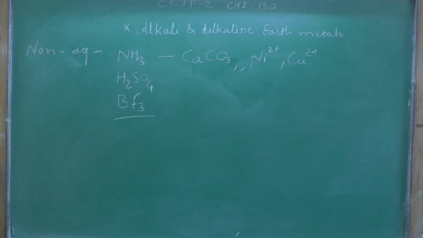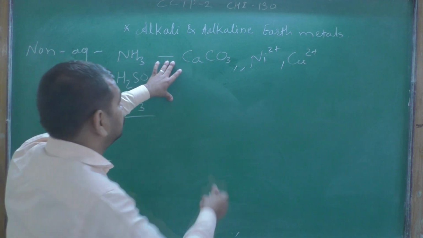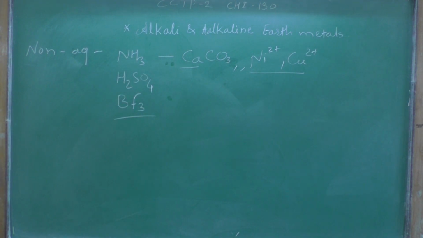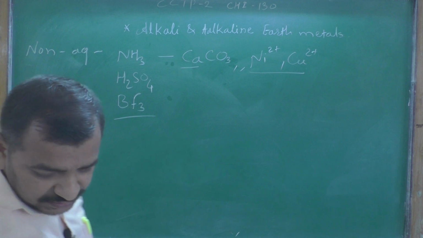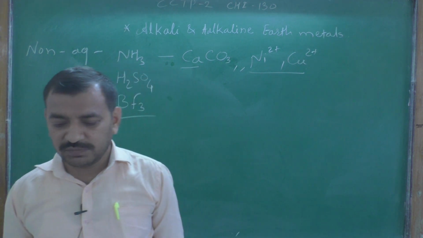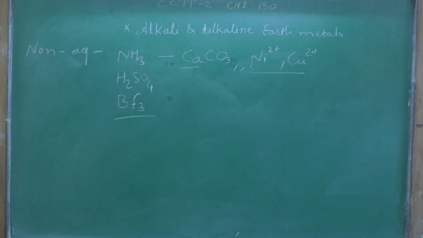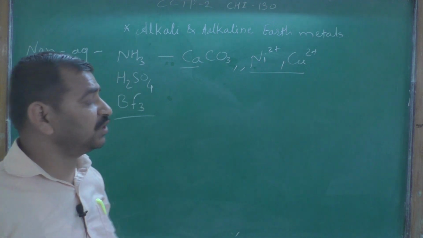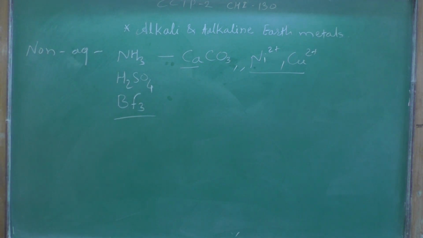In the case of calcium carbonate and nickel salts, metal-containing salts in some cases show high solubility because of high permittivity. Nickel 2 plus and copper 2 plus ions have higher solubility compared to calcium carbonate.